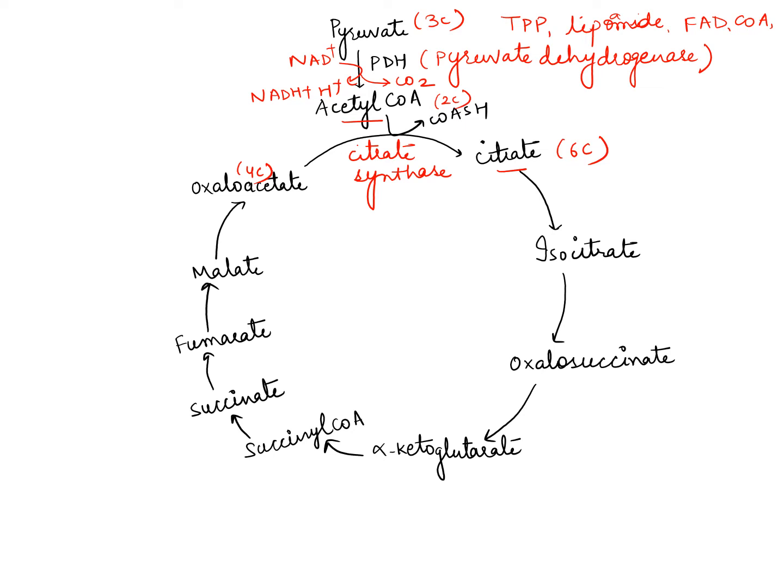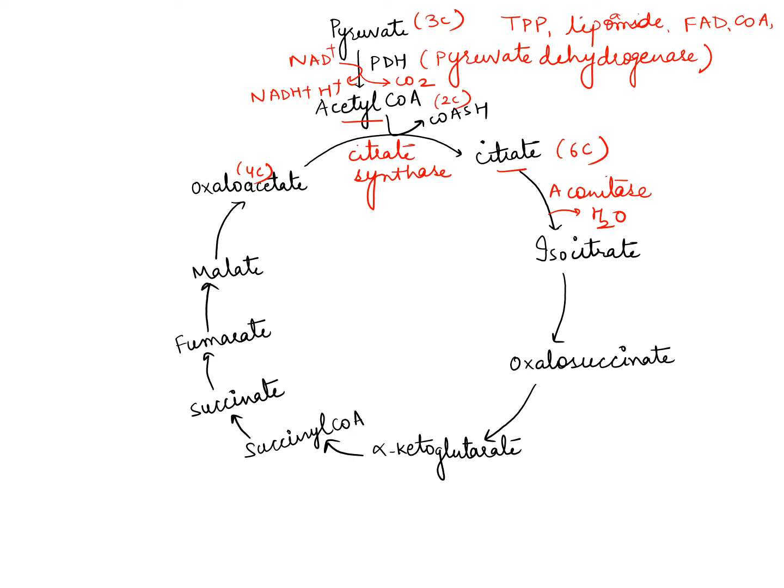Now citrate will be converted to isocitrate in the presence of the aconitase enzyme, and in this process water will be eliminated. This reaction occurs in the presence of the aconitase enzyme.